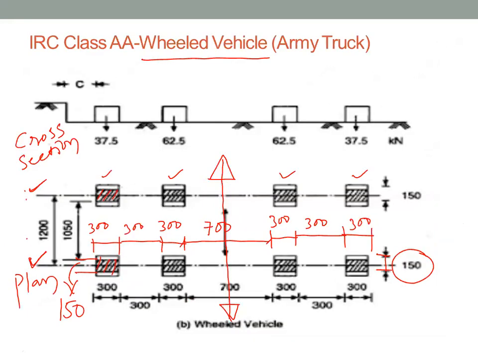Clear? So now this is our exact IRC class A wheeled vehicle which has 2 axles. There is one axle and another axle. In one axle, how many wheels are in connection? 4 wheels.